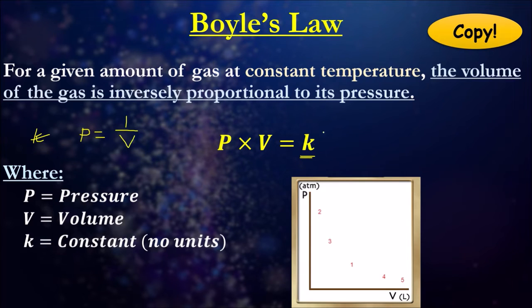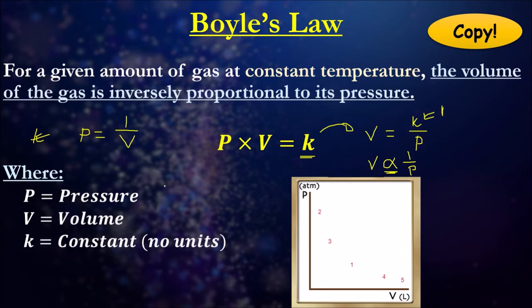I essentially moved P over, so it looked like V equals K over P. But because K is a constant, we can even assume that it's just 1. So we say that V is proportional to 1 over P. This sign here means it's proportional to something.